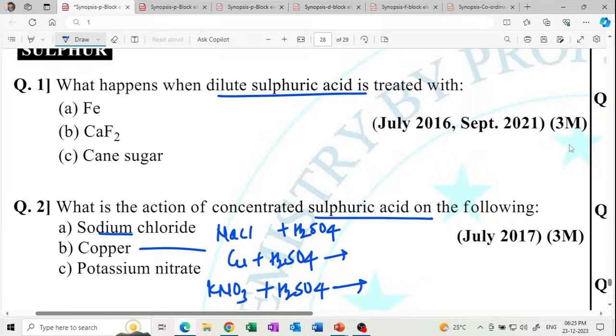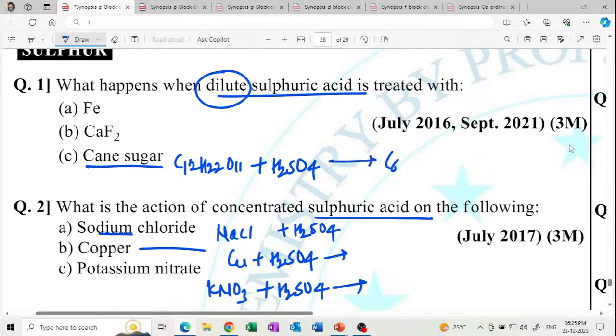And cane sugar, C12H22O11, plus dilute H2SO4 undergoes hydrolysis to give C6H12O6 and C6H12O6. This is hydrolysis, and if you take concentrated acid, then it undergoes charcoal formation. Get it? So these are the questions.